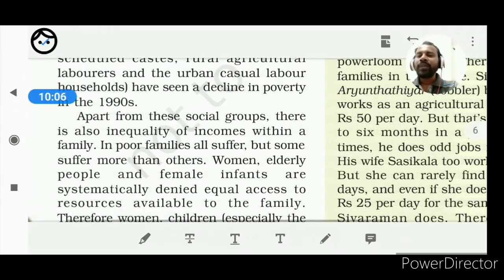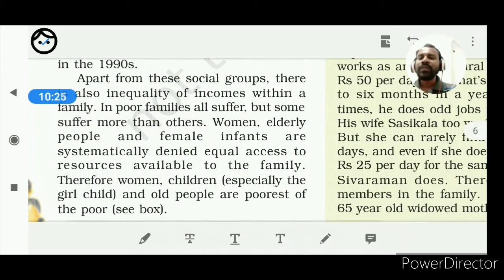Next, please look at this. Apart from these social groups, there is also inequality of incomes within a family. In poor families, all suffer, but some suffer more than others. Women, elderly people, and female infants are systematically denied equal access to the resources available to the family.